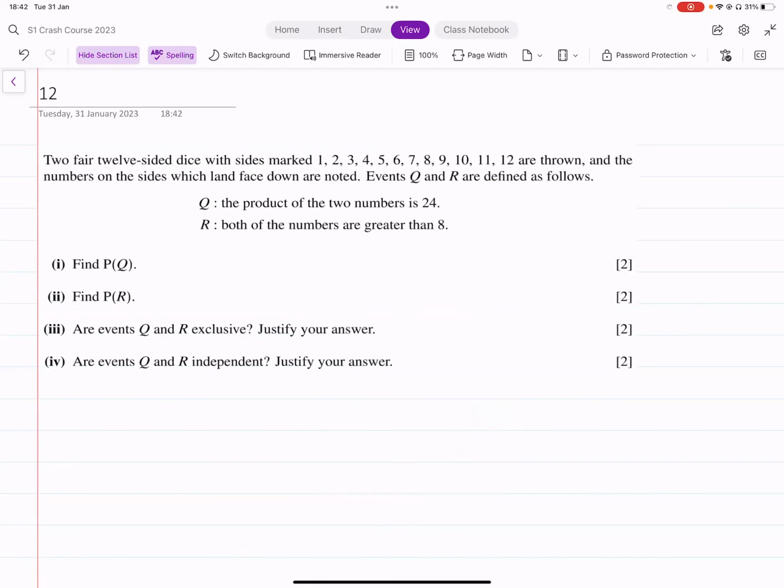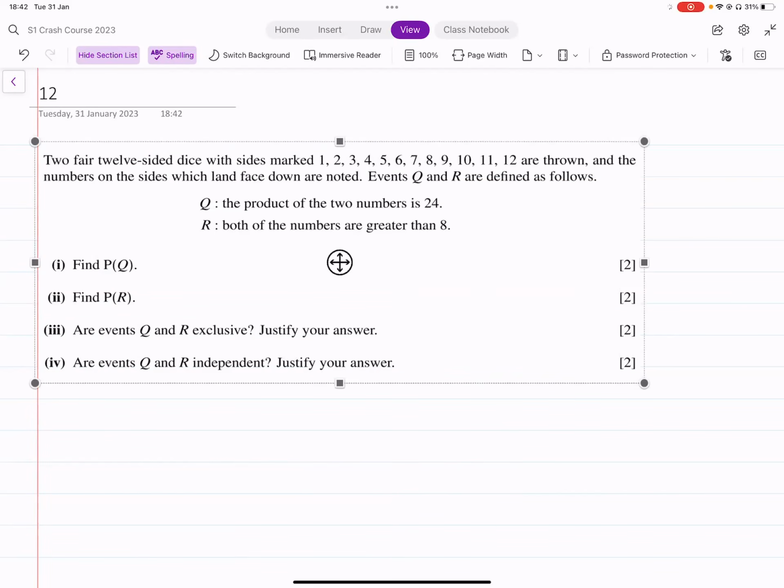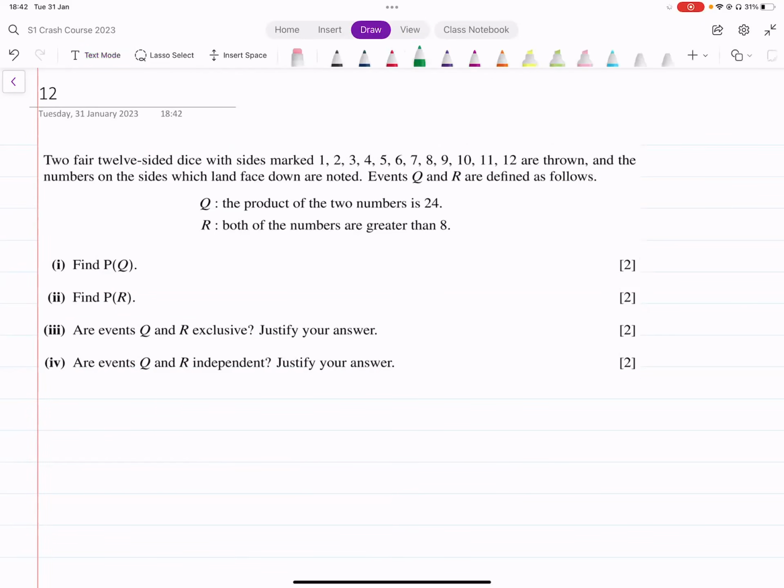All right, so we've got two fair 12-sided dice with sides marked 1, 2, 3, 4, 5, 6, and up to 12. These dice are thrown, and the numbers on the sides which land face down are noted. Events Q and R are defined as follows. This is event Q and this is event R. We need to find the probability of Q first and then the probability of R.